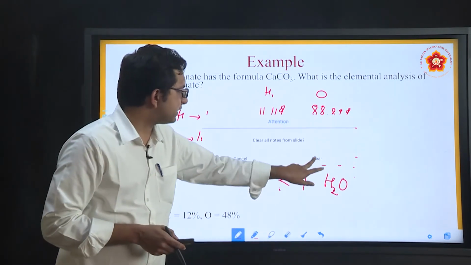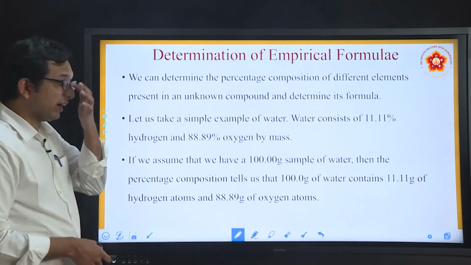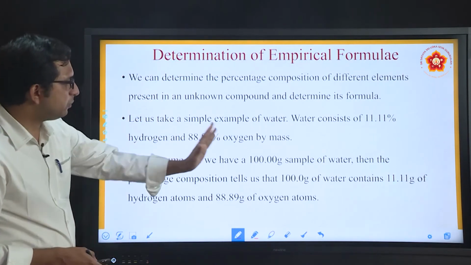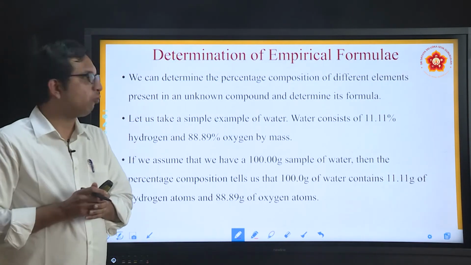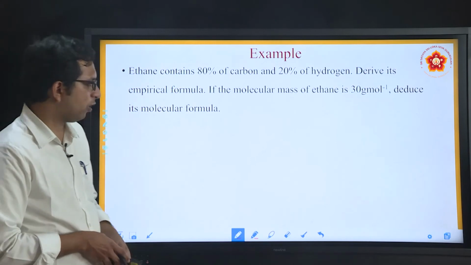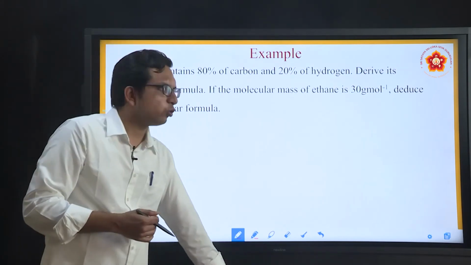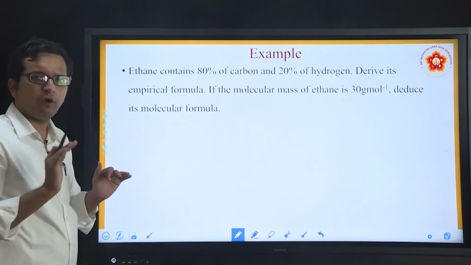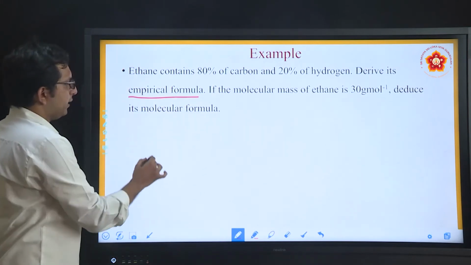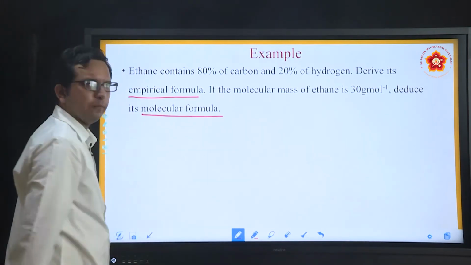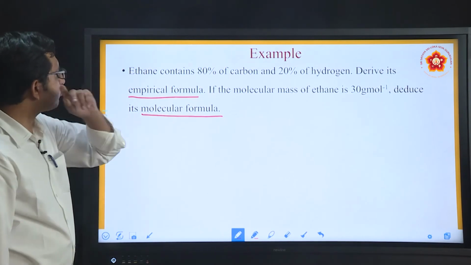So this was just an example which was taken to understand the determination of the formula for water. Now let us see an example of how we get the corresponding formulas. We are going to calculate the empirical formula as well as the molecular formula in this case. So let us start with the question here.